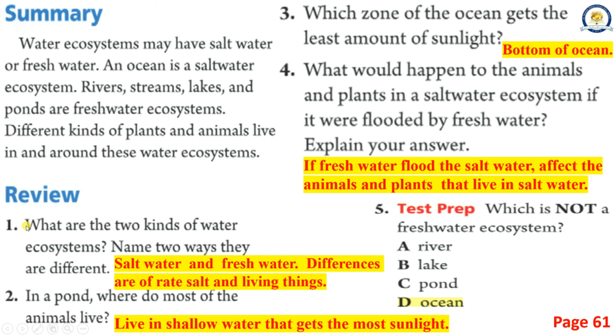Review. 1. What are the two kinds of water ecosystems? Name two ways they are different. Salt water and fresh water. Differences are the amount of salt and the living things. 2. In a pond, where do most of the animals live? They live in shallow water that gets the most sunlight.